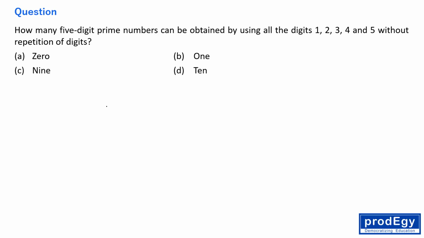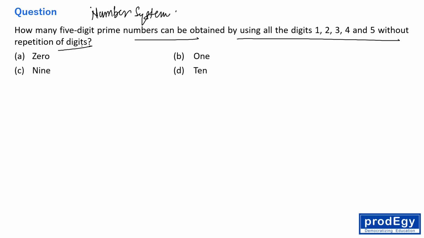Okay, next question, again number system. How many 5-digit prime numbers can be obtained by using the digits 1, 2, 3, 4, 5 without repetition of digits? See everyone, how many 5-digit prime numbers? Prime numbers can't be made using 1, 2, 3, 4, 5. The reason is 1 plus 2 plus 3 plus 4 plus 5, the sum of the digits is 15, right? 15 is a multiple of 5.